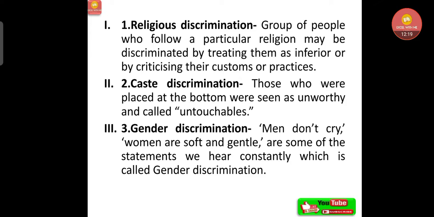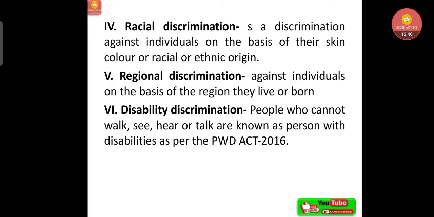Now second, caste discrimination. Those who were placed at the bottom were seen as unworthy and called untouchables. Earlier this practice was there, that was abolished. Gender discrimination: men don't cry, women are soft and gentle are some of the statements we hear constantly, which is called gender discrimination. Now racial discrimination, a discrimination against individuals on the basis of their skin color or racial or ethnic origin. This is also called apartheid.